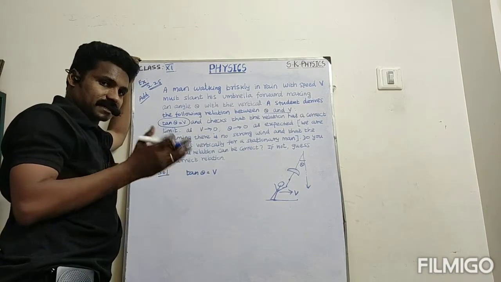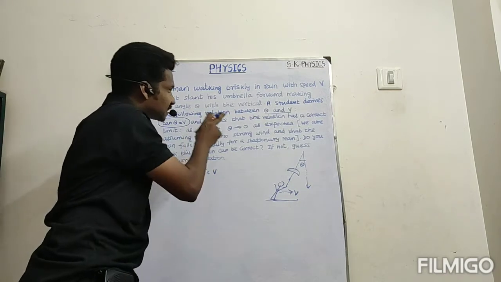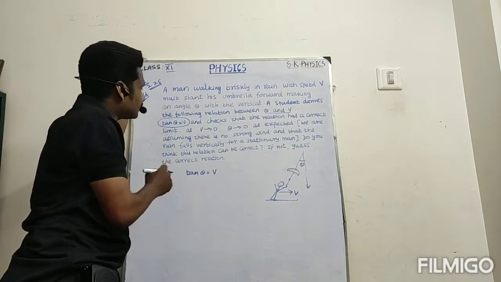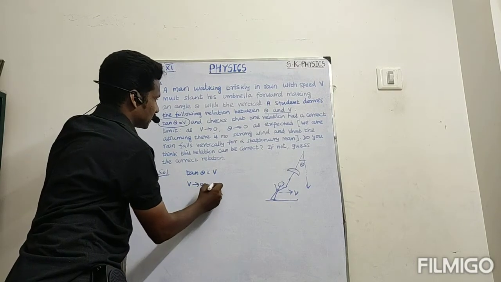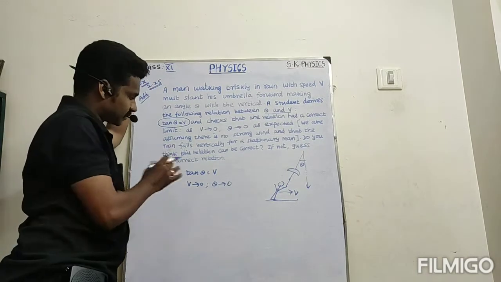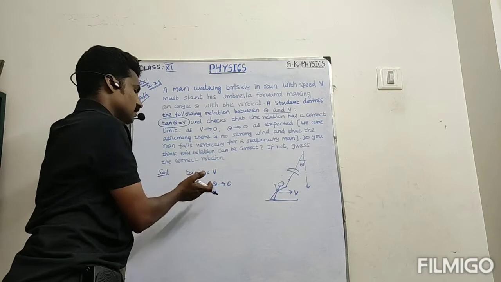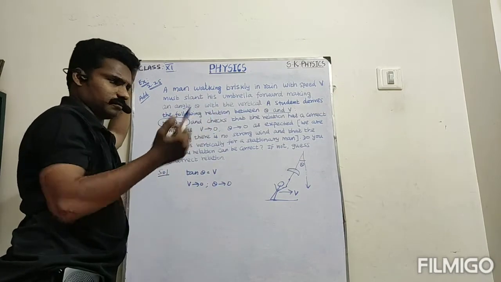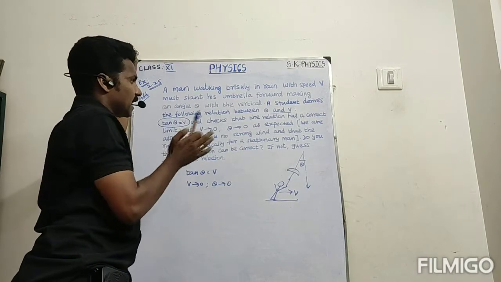Whether it is correct or not, we have to check hereafter. So check this relation and the correct limit: as v tends to 0, theta tends to 0. We are asked to check whether this equation is correct or not. When velocity is 0, theta is also 0, that is correct only. Velocity 0, so the angle is 0. That's okay as expressed.